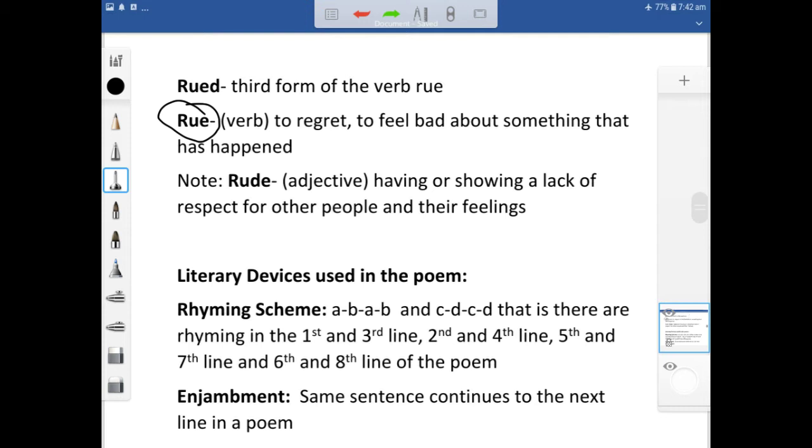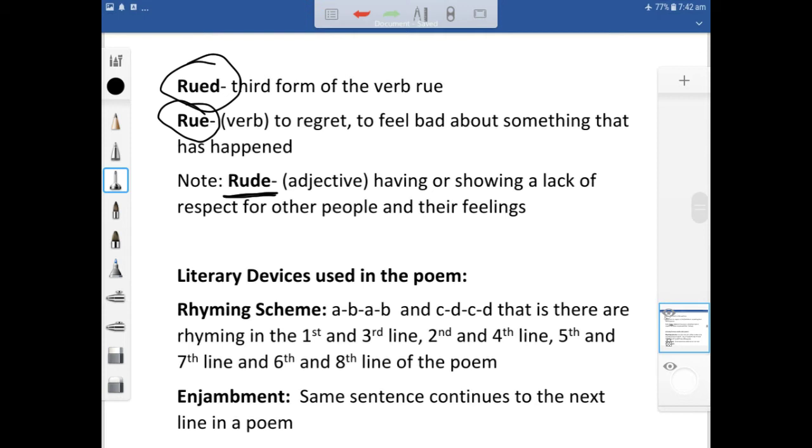But R-U-D-E, rude, is another word. Don't confuse this word with this, rued. This is the word that is used in the poem. That is the third form of rue, that means to regret about something, to feel bad about something that has happened. And R-U-D-E, rude, this word is an adjective which means having or showing a lack of respect for other people and their feelings.